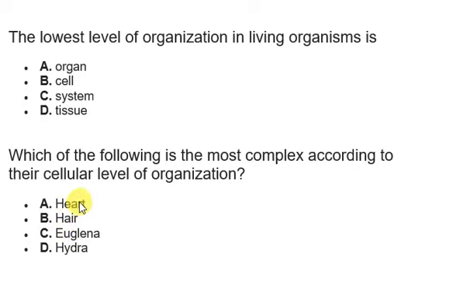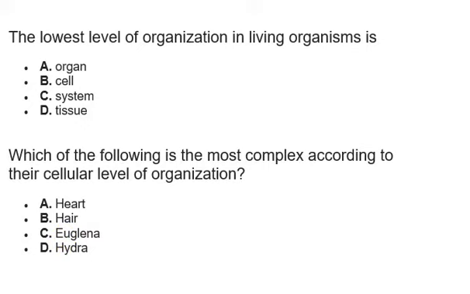So obviously, which one is going to be the most complex according to their cellular level of organization? The correct answer is the heart, because the heart has the highest level of organization here, which is the organ level. And the least complex, the smallest according to level of organization, is the euglena, because euglena is unicellular, just one cell, so it is very simple. So that's the answer to question number 2.